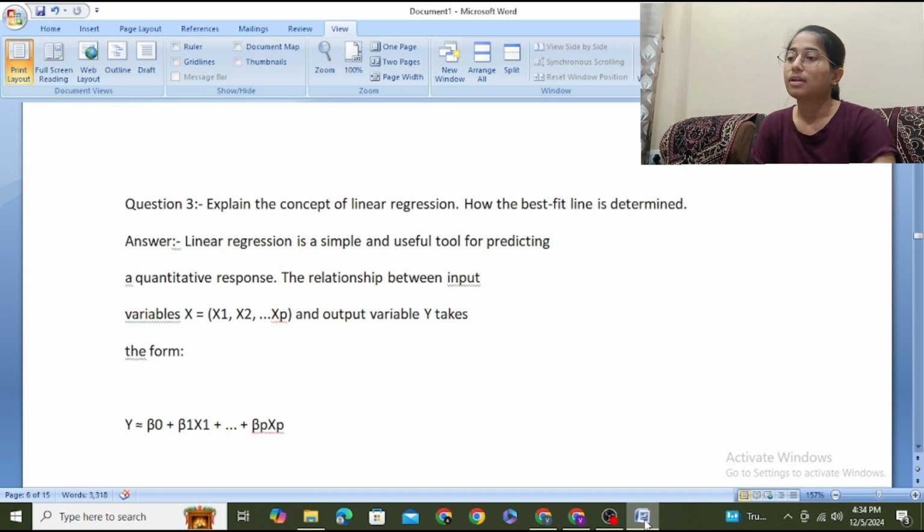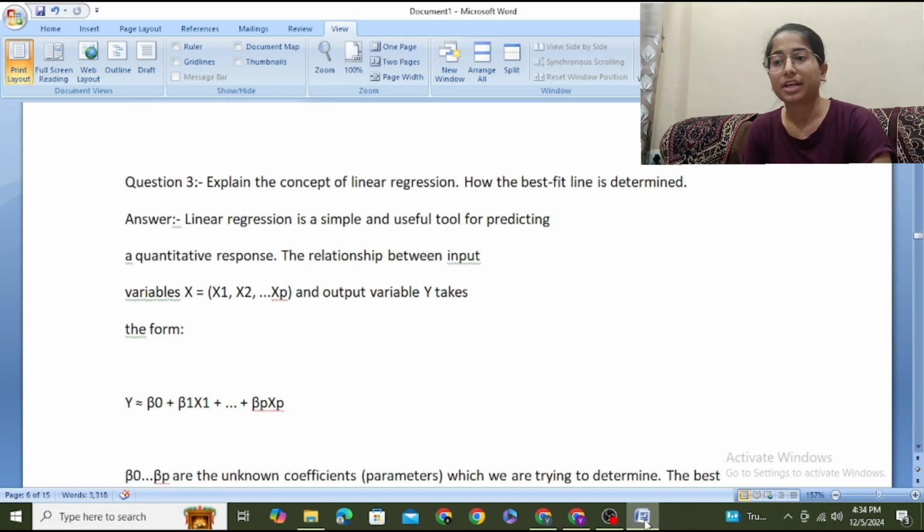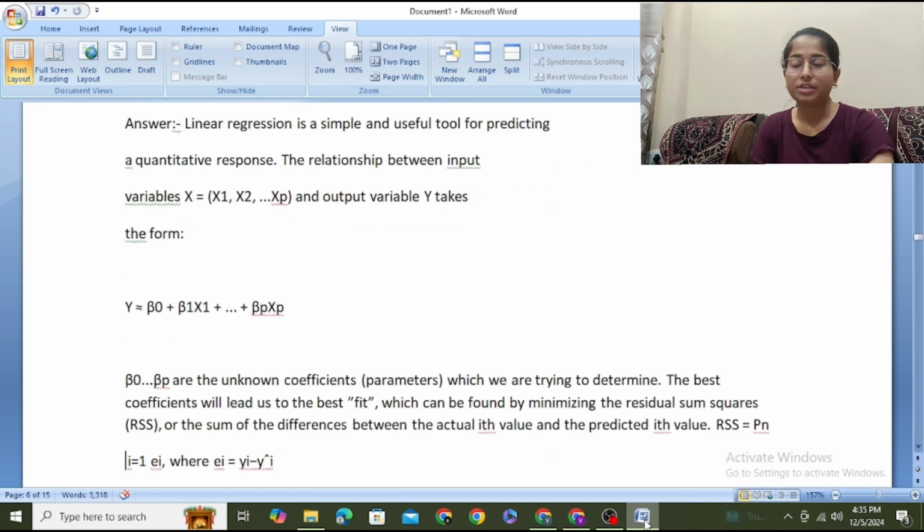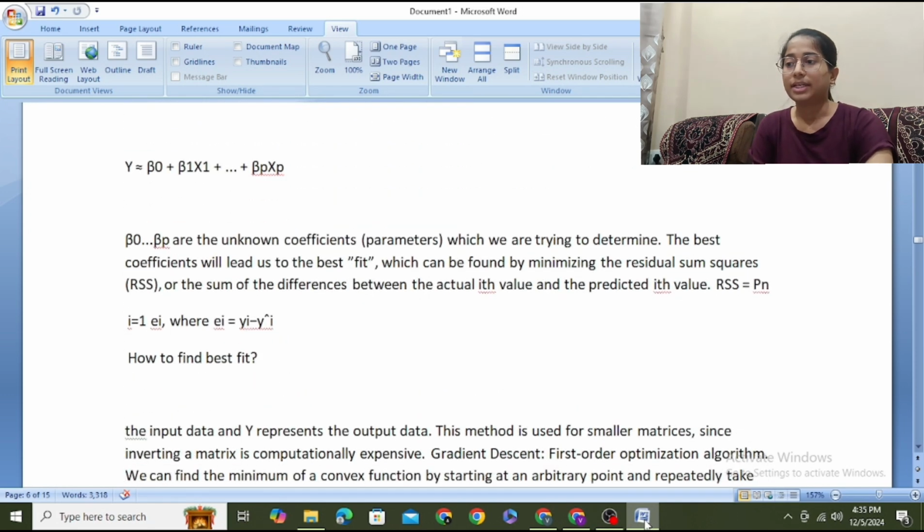Now, next question. Explain the concept of linear regression and how the best fit is determined. Linear regression is a simple and useful tool for predicting a quantitative response. The relationship between input variable x and output variable y takes the form y = beta 0 + beta 1 x1. Here beta is the coefficient. Beta 0 to beta p are the unknown coefficients which we are trying to determine.